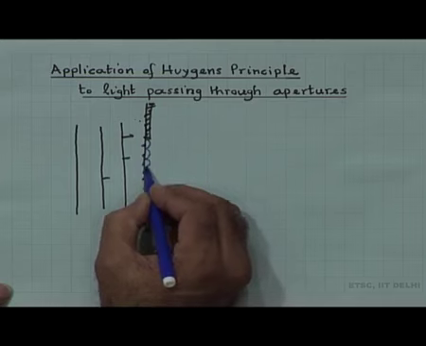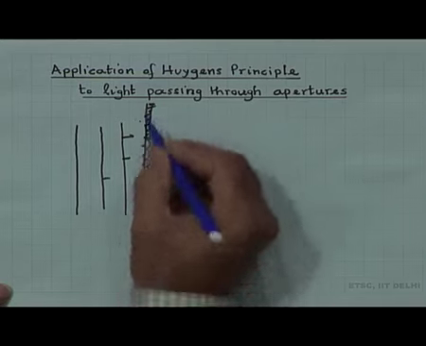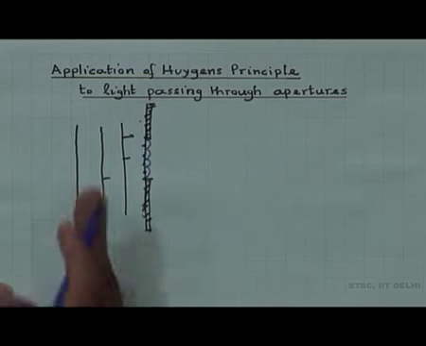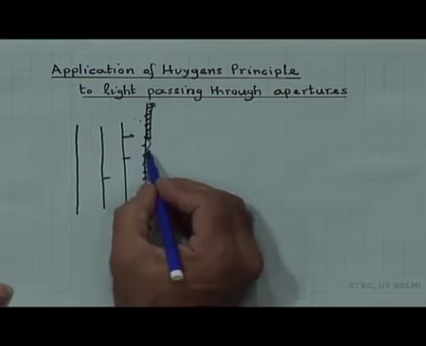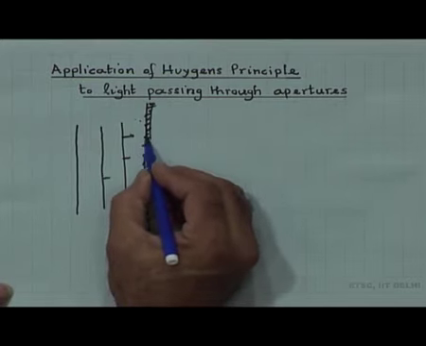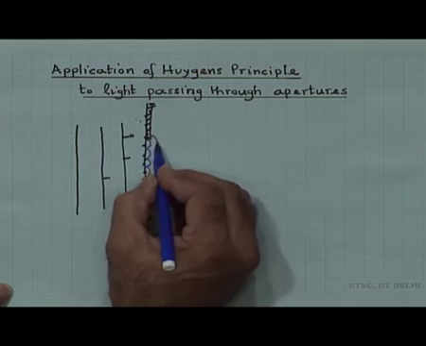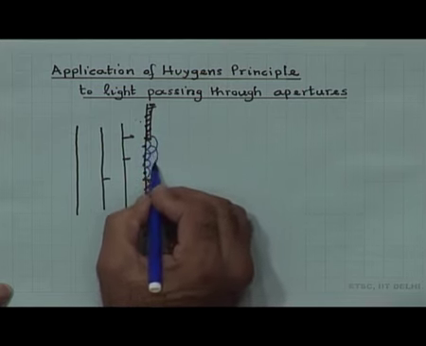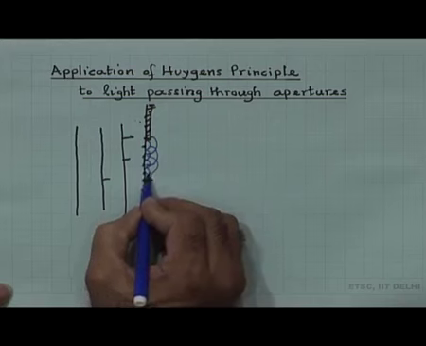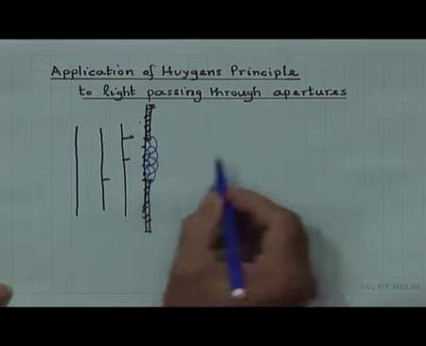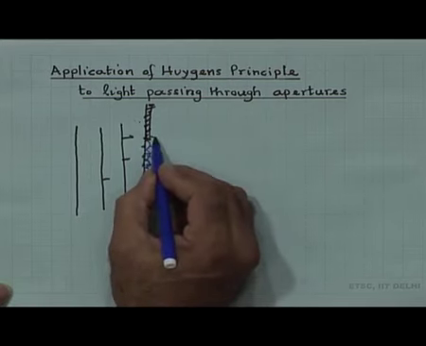We have to see how it will propagate across the aperture. So this gives out secondary wavelets, and with time these secondary wavelets will become larger and larger.